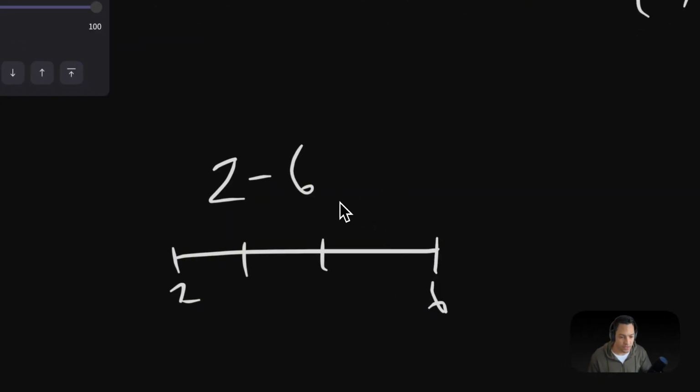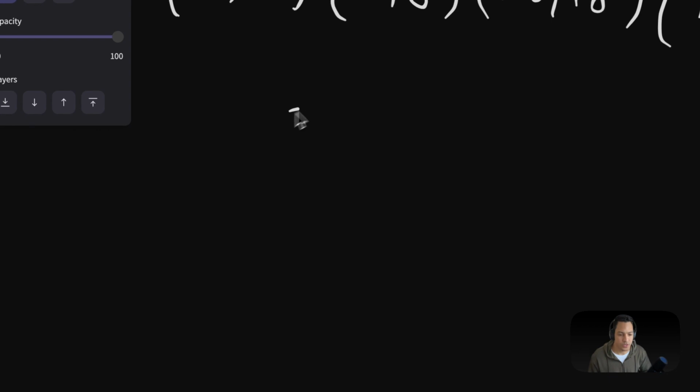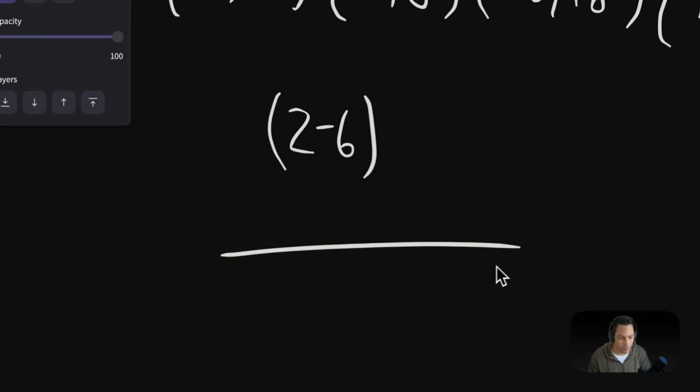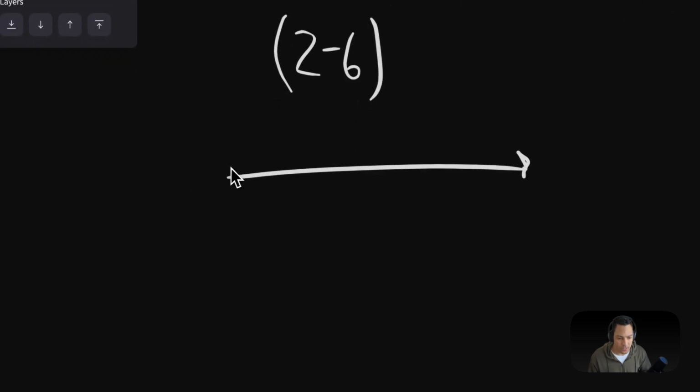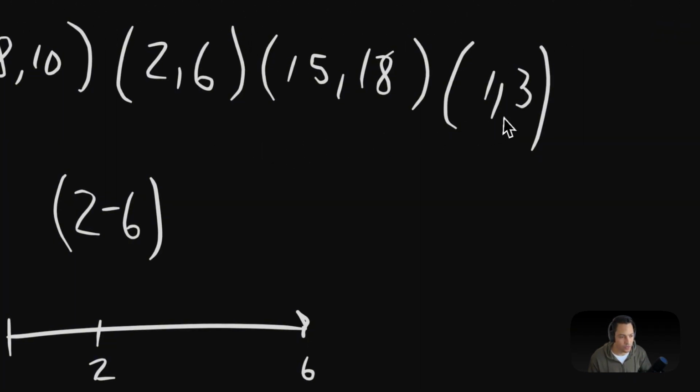So let's say, for instance, we have 2 and 6 again. I'm just going to do this quick example here. I'm trying to go over this concept, and it's a little fresh in my head since I was solving insert intervals in the previous video. So we have 2 and 6, I'm going to put 2 here and 6 here, but we also have 1 and 3 right here.